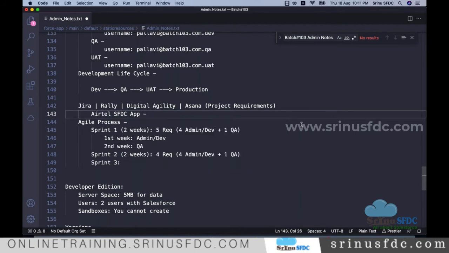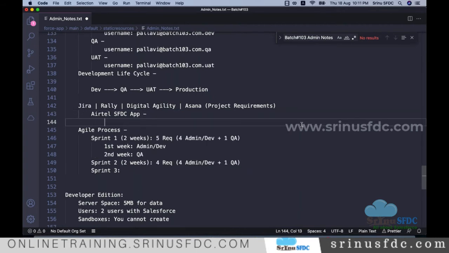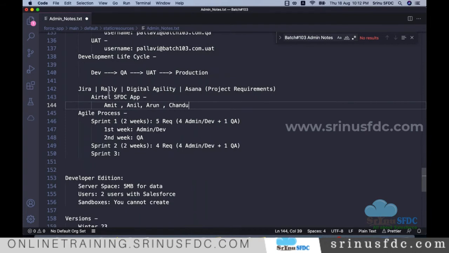So under this project in that tool, they maintain users, right? All these team members, whoever is in Wipro. Maybe let me take some names. Let's say Amit is one of the users. Anil, Arun, all these are different users. So all these people will be added to this project in that Jira tool or whatever the tool is.